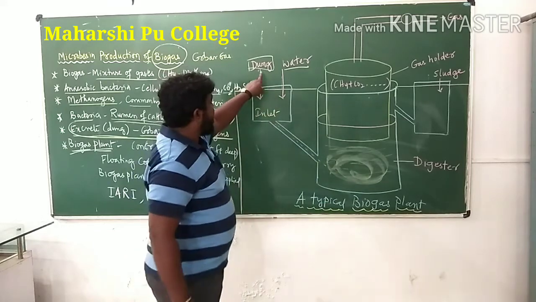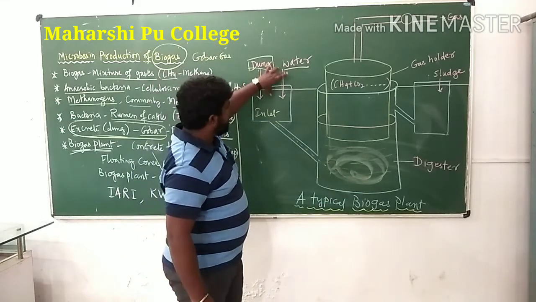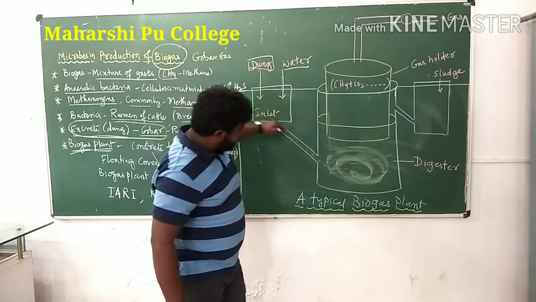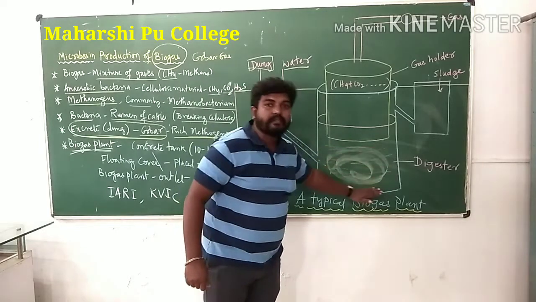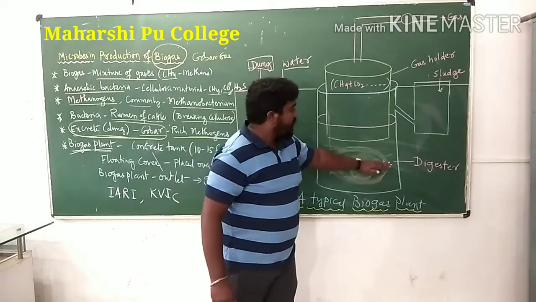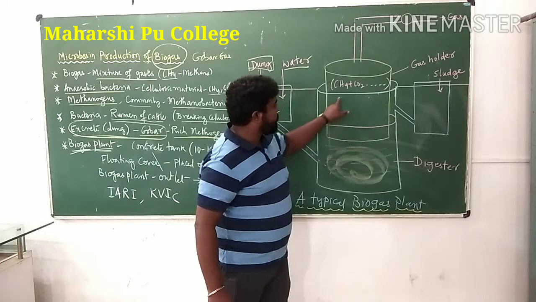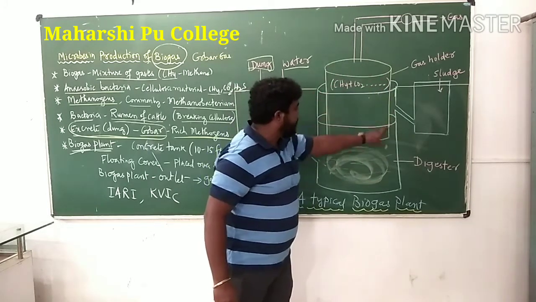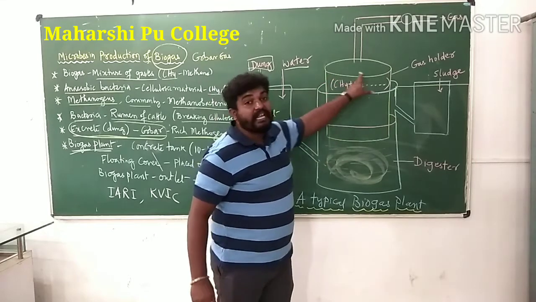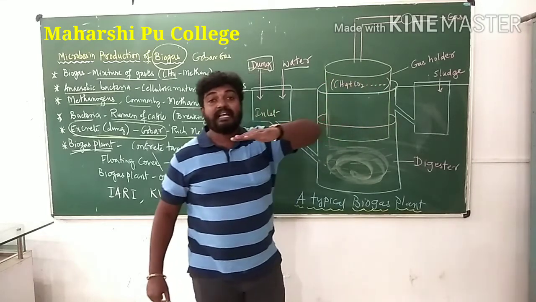Now we have added dung and water into the inlet and it reaches the digestion part. Got it? Digestion part, and above here the digestion takes place. Above the digestion we have a floating cover, which is placed over the slurry.